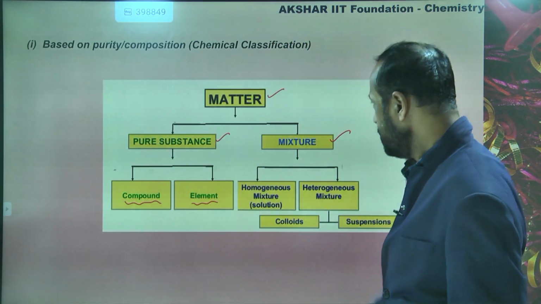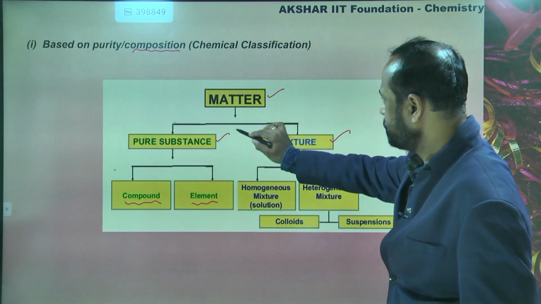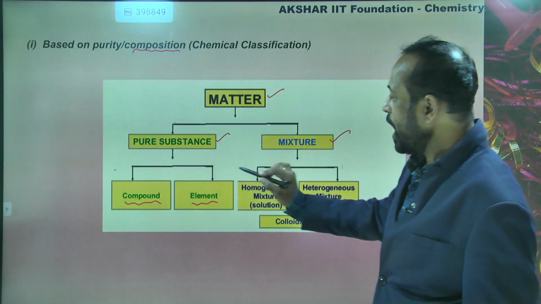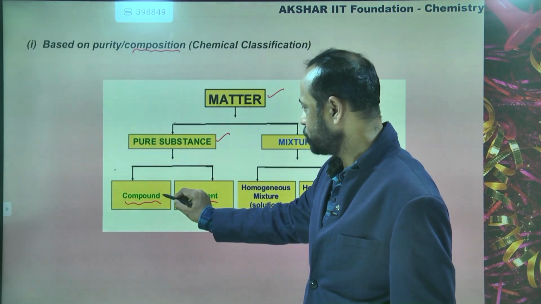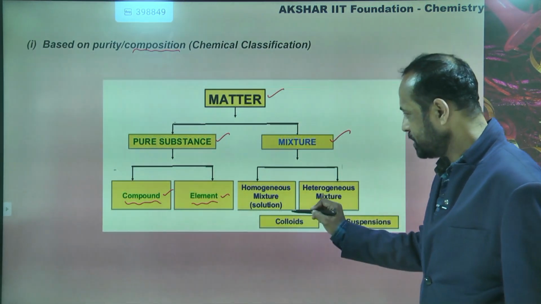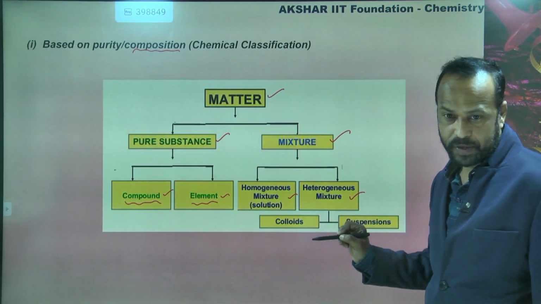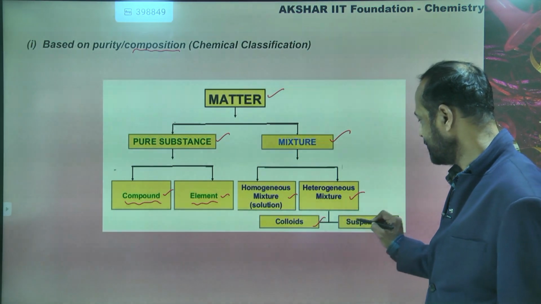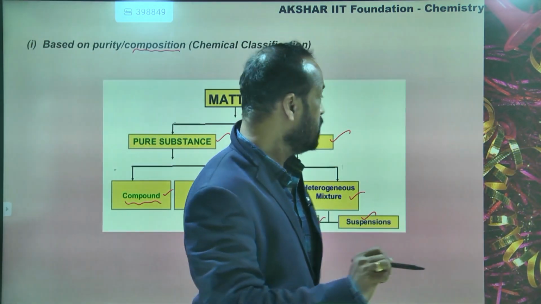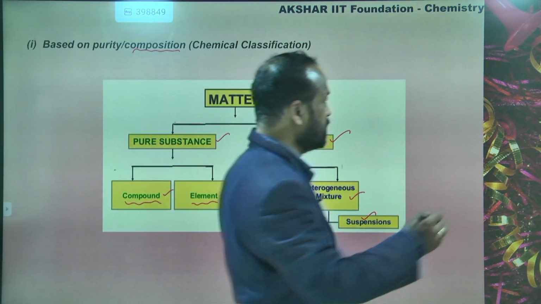So here, matter is classified based on composition into two types called pure substances and mixtures. And pure substance is again classified into two types called compounds and elements. And mixtures are classified into homogeneous and heterogeneous, and heterogeneous again into colloids and suspensions. We will discuss this in detail. As of now, you can take this.